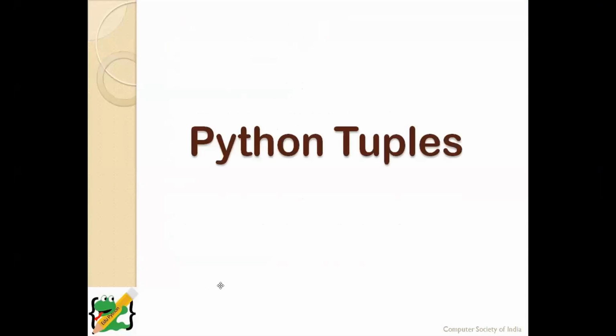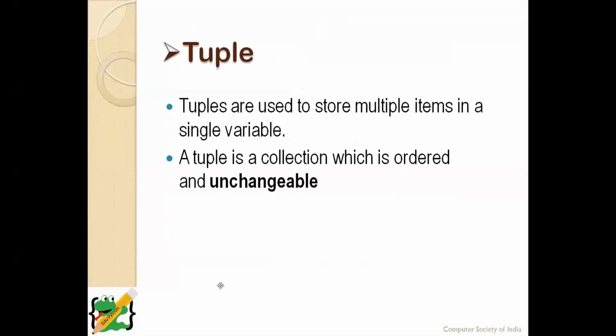Now we have completed the topic list. Now we are moving into another topic called tuples, where tuples are used to store multiple items similar to the list. I have not mentioned one point regarding the list: list is mutable, whereas tuple is immutable. I will explain it clearly in a few more points. A tuple is a collection that is ordered and unchangeable. Unchangeable means once you assign the value into a tuple, you cannot modify the value. Please remember that. But after assigning a value into a list, you can modify it.